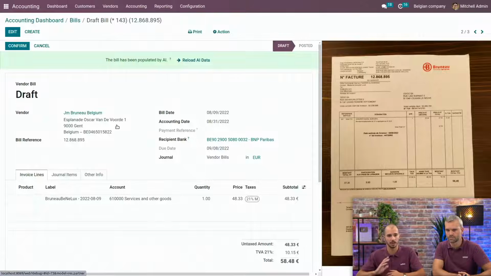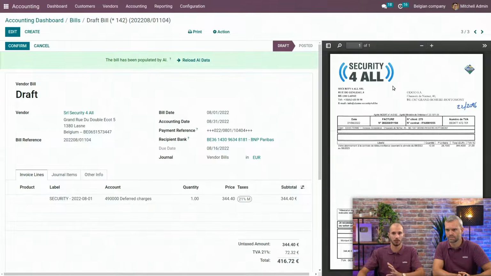So I don't have to do any manual intervention. I just need to look if everything is recorded correctly. And same for the last one. All the information is filled in, so I just have to look and validate this. All this part can be done, in fact, by the client himself.